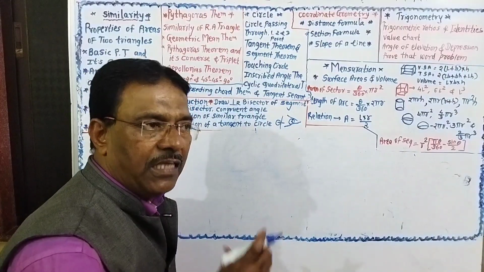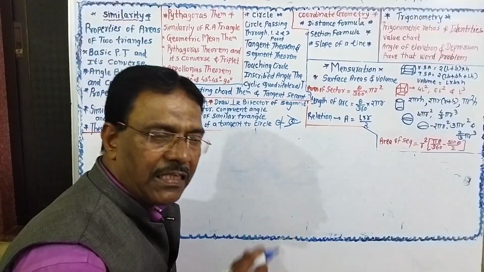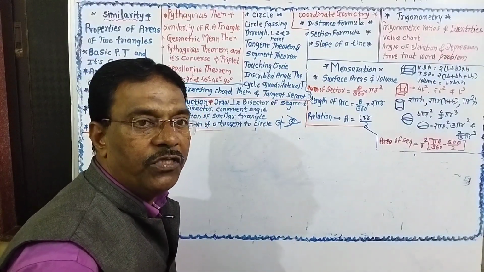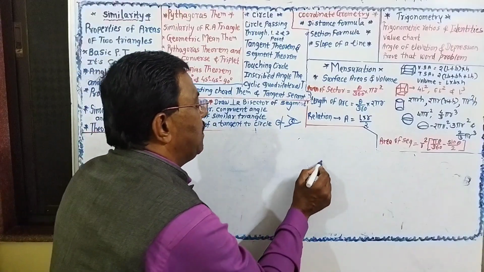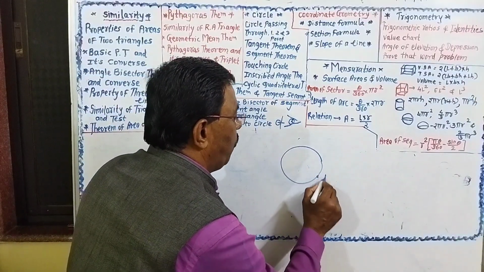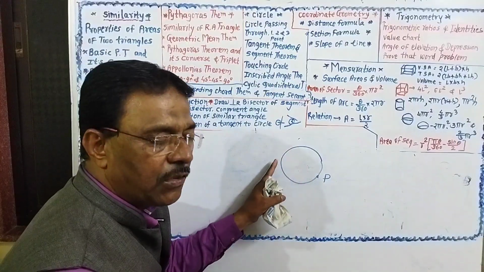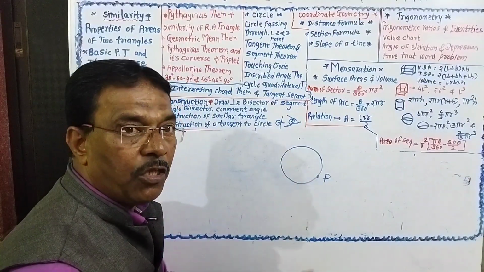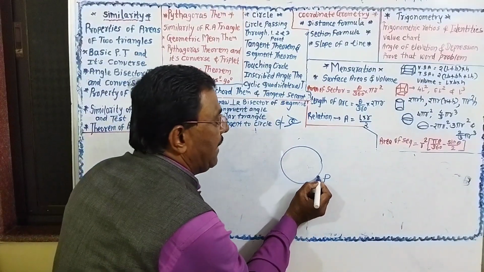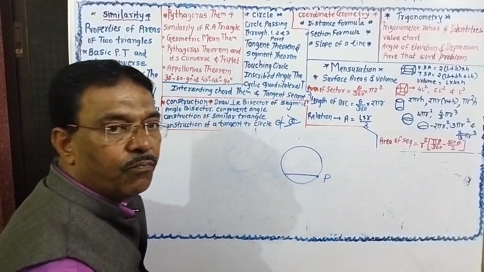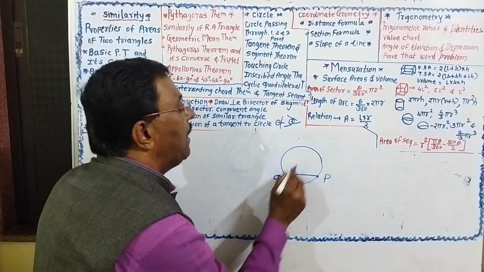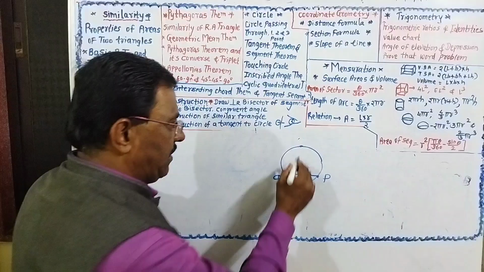If they have asked to take any point on the circle and draw the tangent passing through the point, but without using the center, then you take any point P and draw a chord passing through the point P. Suppose this is Q. Take any point on the opposite side.